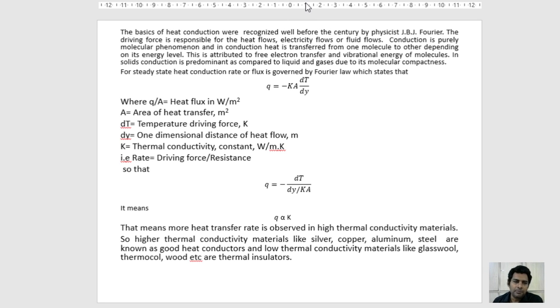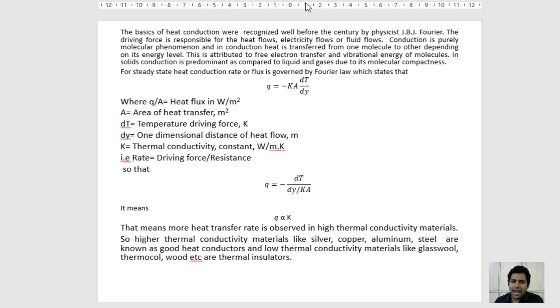The base of conduction was recognized well before the century by the physicist J.B.J. Fourier. The driving force is responsible for heat flows, electricity flows, or fluid flows. Conduction is a purely molecular phenomenon, and in conduction, heat is transferred from one molecule to another depending on its energy level.